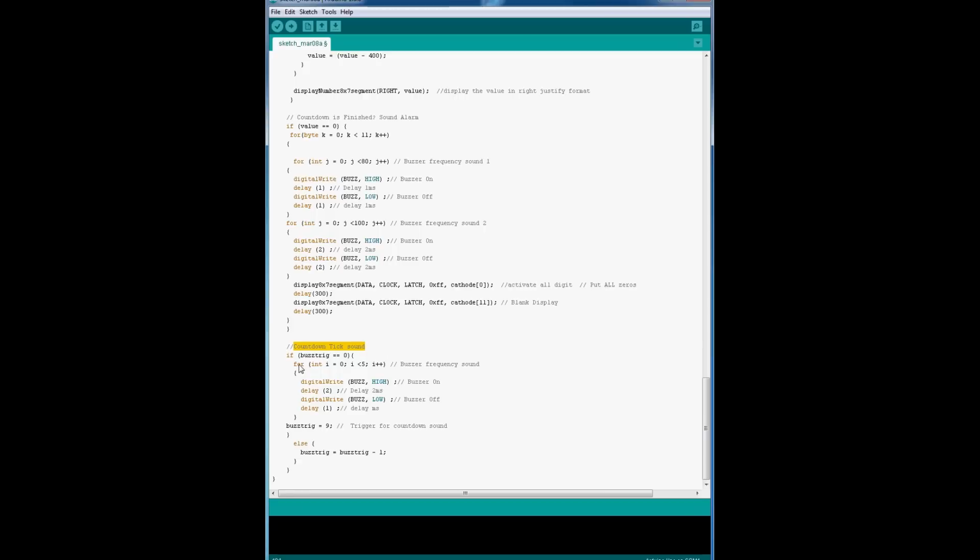So if buzz trigger equals 0, because we want to do it every second, we're going to do the same frequency things that we did there to do that ticking sound. And once it's done, it's going to put it to equal 9. And then if the buzz is not equal to 0, it's going to minus 1. So it's going to go through this 9 times, and then it gets to 0, does the buzz, and that's the way it works. So that's the code.